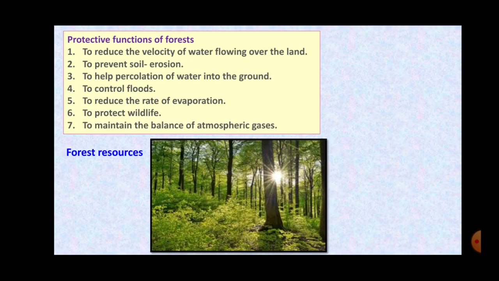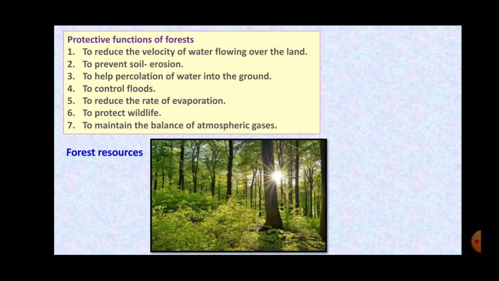They control floods as they reduce the velocity of water. Thus the floods are also controlled by the forest. They reduce the rate of evaporation because of the trees, because of the forest. The evaporation rate of water is also reduced.